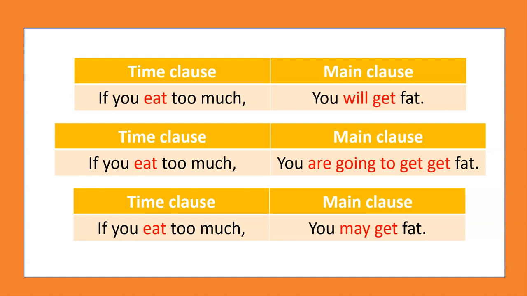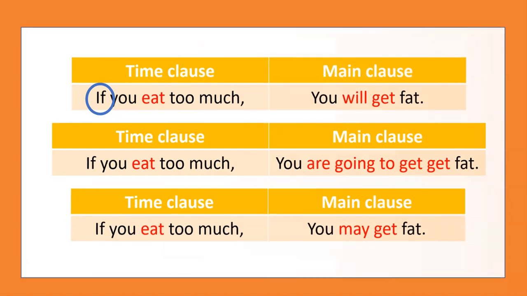When there is a connection in terms of consequence or result between an action, in this case eating too much junk food, and another action, in this case getting fat, we use the word if. Because if introduces the idea of condition to the result of another action, we call these sentences that include if, conditional sentences. In this video, I will focus on two types of conditional sentences.